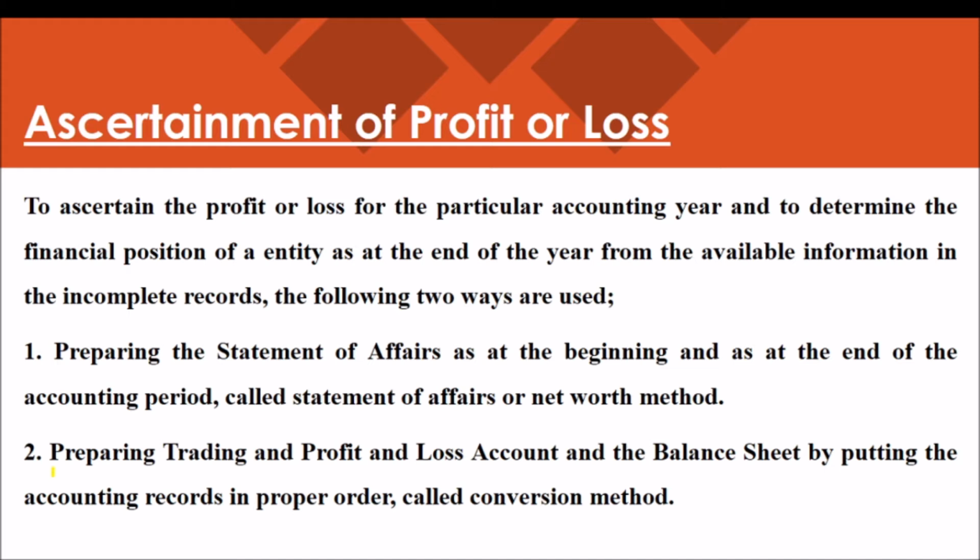When you calculate the total amount of capital at the end of the period, maybe at the end of today, after selling all those vegetables, you have in your hand rupees 60,000. That is the closing capital. That includes your profit also. Can you find out what the profit is? Yes, the difference between 60,000 and 50,000. That is the amount of profit. And in these incomplete records, we are going to find out the profit and loss in that simple way.